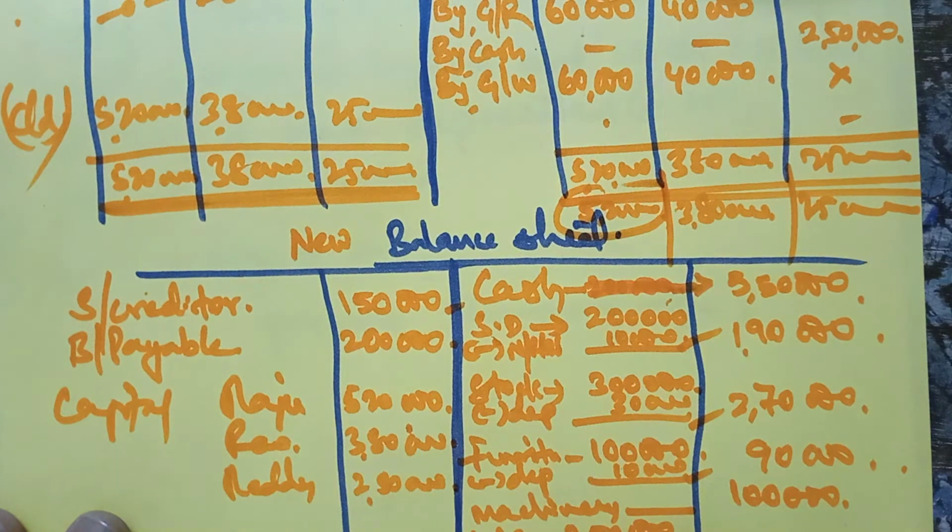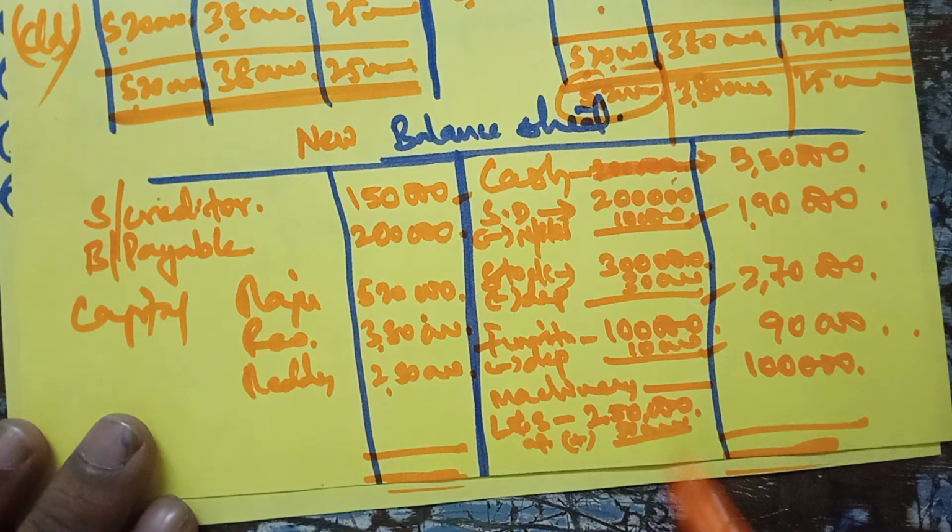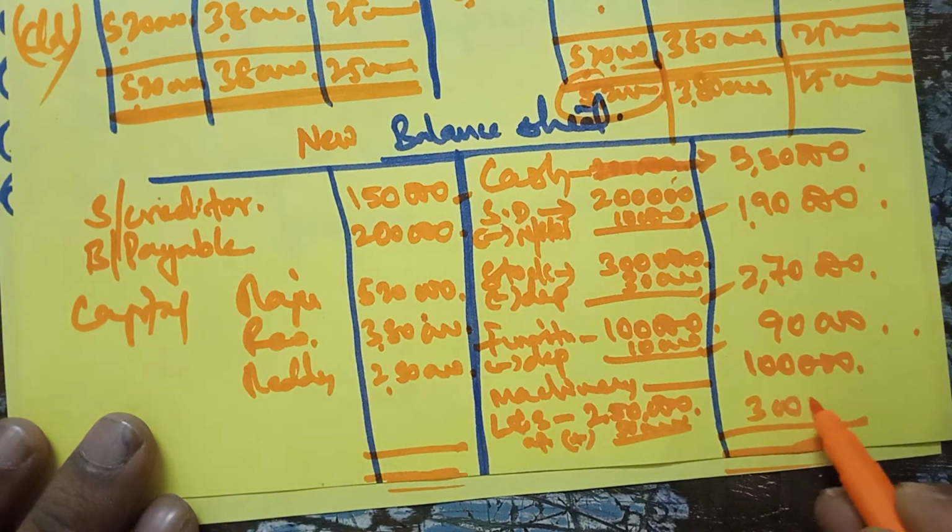Now if you balance this, you should get the same. 50,000 land and building got appreciated, so that appreciated value should be added to land and building. If you add it, its value will be 3 lakh.